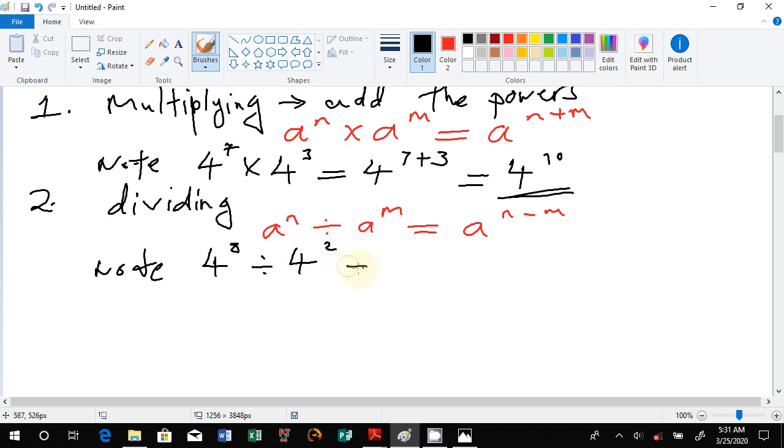This is as good as saying the 4 is common, then we get the 8 power there, then we say minus, then we get the 2 there. Finally, what we have is 4 to the power 8 minus 2. The answer is 6, and that is the answer for that one.